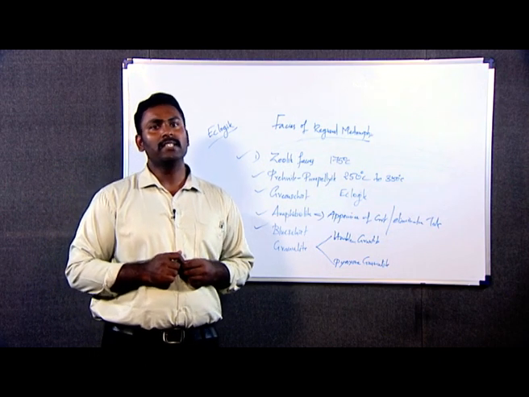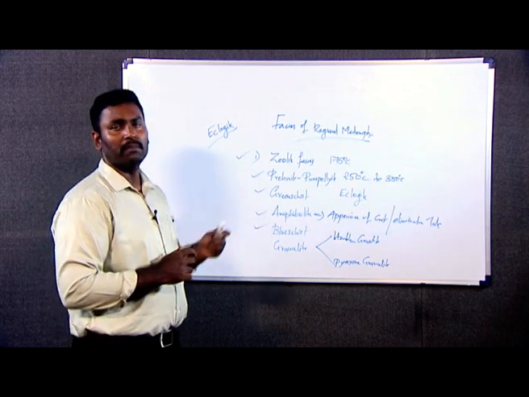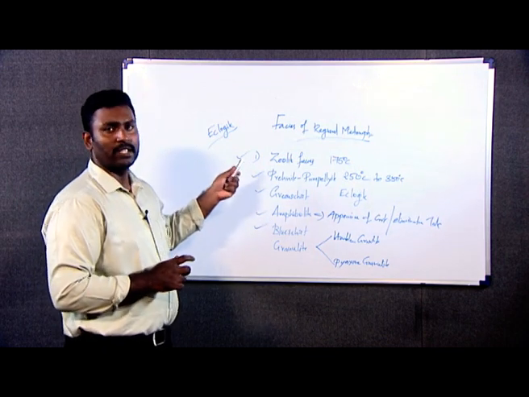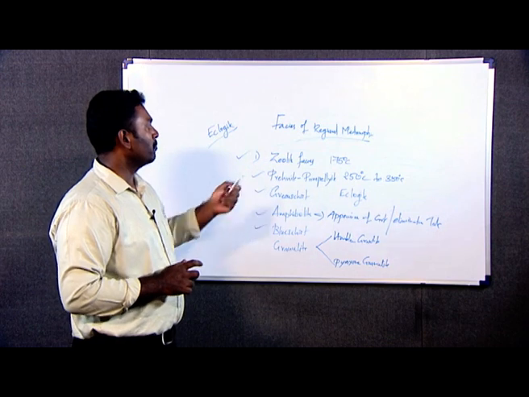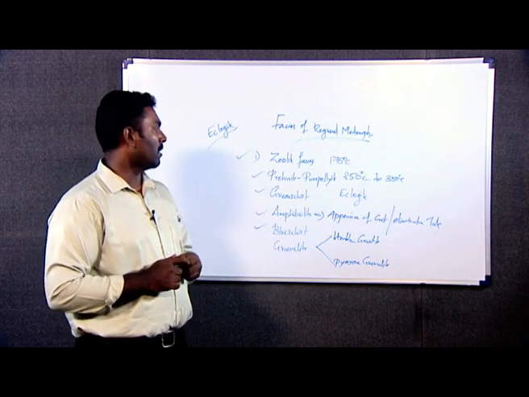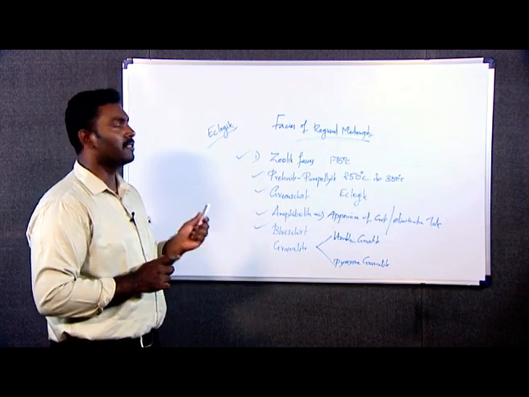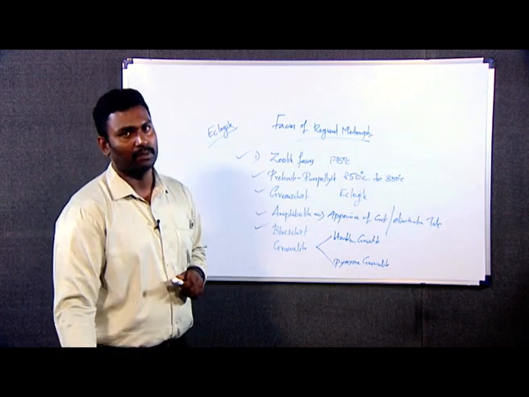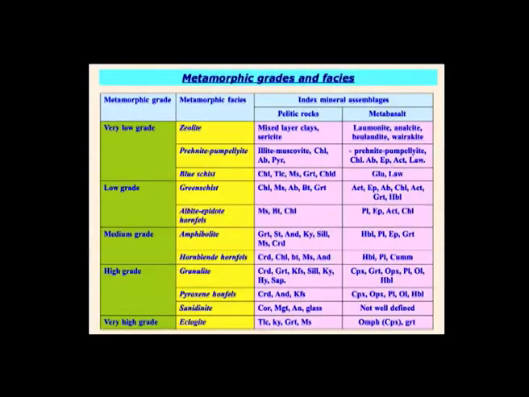omphacite. So, these are the important facies of regional metamorphism, that include zeolite, prehnite pumpellyite, green schist, amphibolite, blue schist, granulite and eclogite facies of metamorphism. Now, we can see the diagram, the figure which represents these facies.